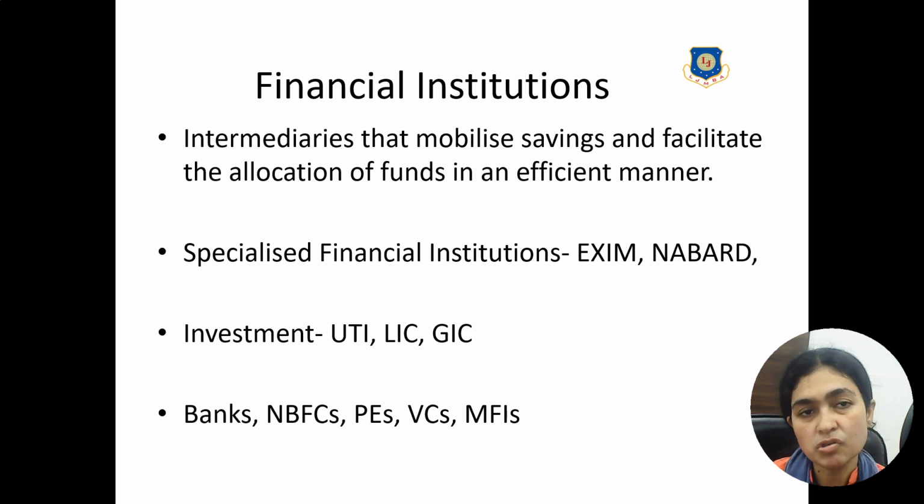So basically in general there are 3 or 4 types of financial institutions. The first segment basically talks about specialized financial institutions. Specialized financial institutions means the institutions which are focused on very specific services, that is Exim and NABARD. The other one is focused on the investment category, that is UTI, LIC and GIC. And the third category which is very general, that is banks, which we all deal with, NBFCs, PEs, that is private equities, VCs, that is venture capital, and the last one that is MFIs, microfinance institutions.